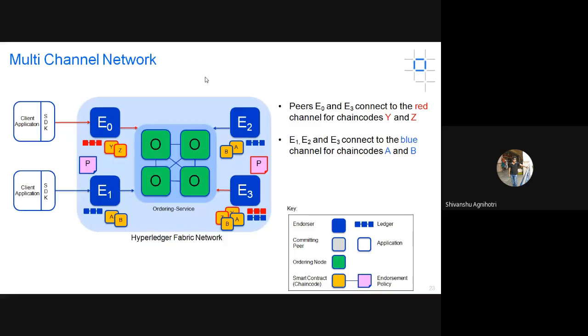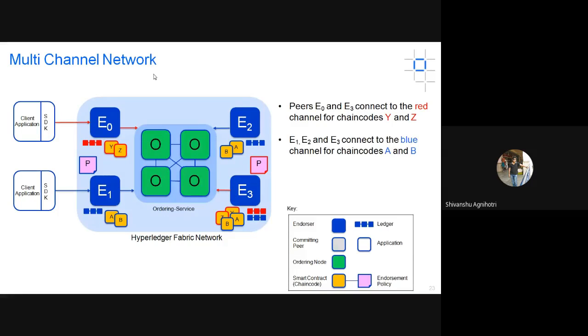But in case of a multi-channel network, what is going to happen? Suppose E0 and E3 connect to the red channel for chain code Y and Z. As we can see here, if E0 and E3 are trying to communicate with each other, they will create a separate channel, and the other ledgers are not going to get updated at that time. Only the channel ledgers associated with that particular channel, shown in red here, will get executed for the corresponding chain code.